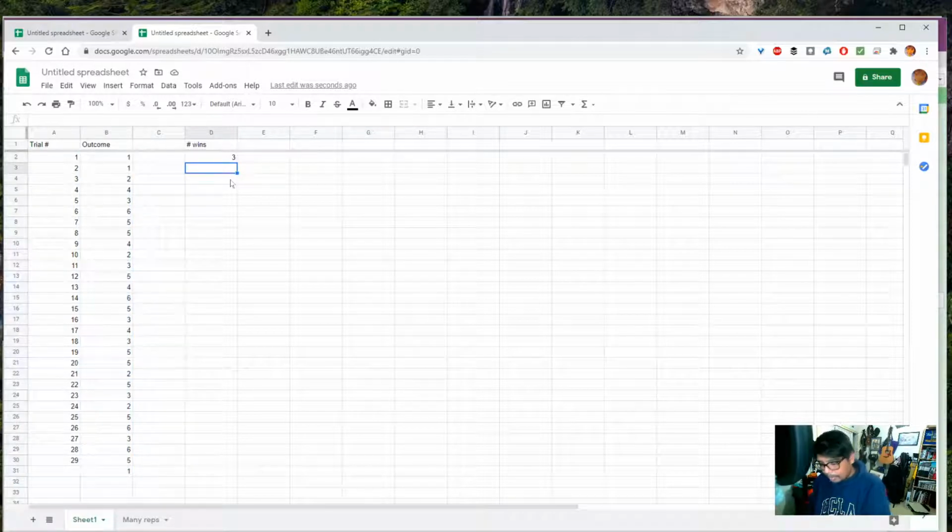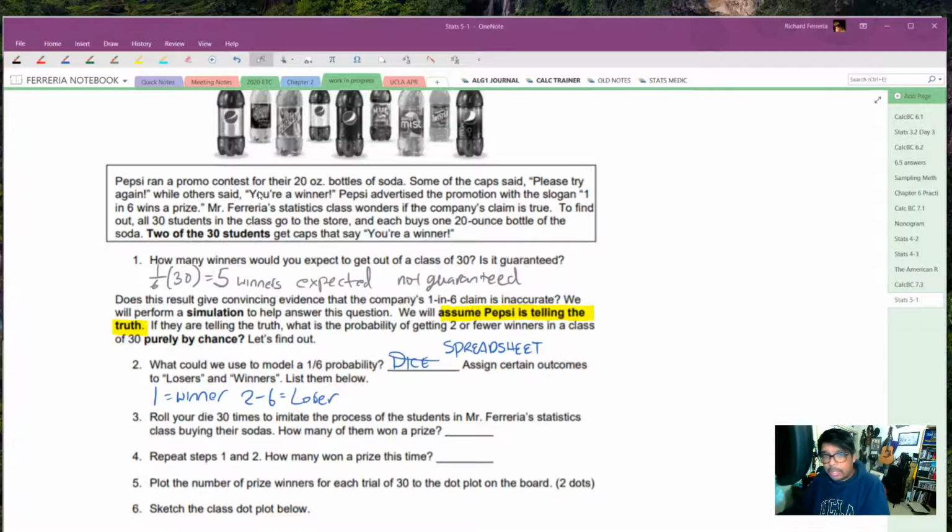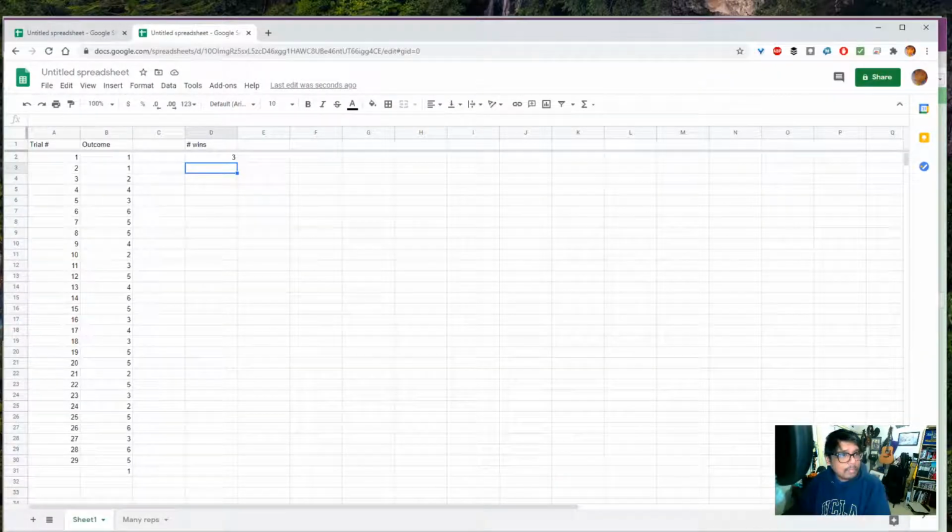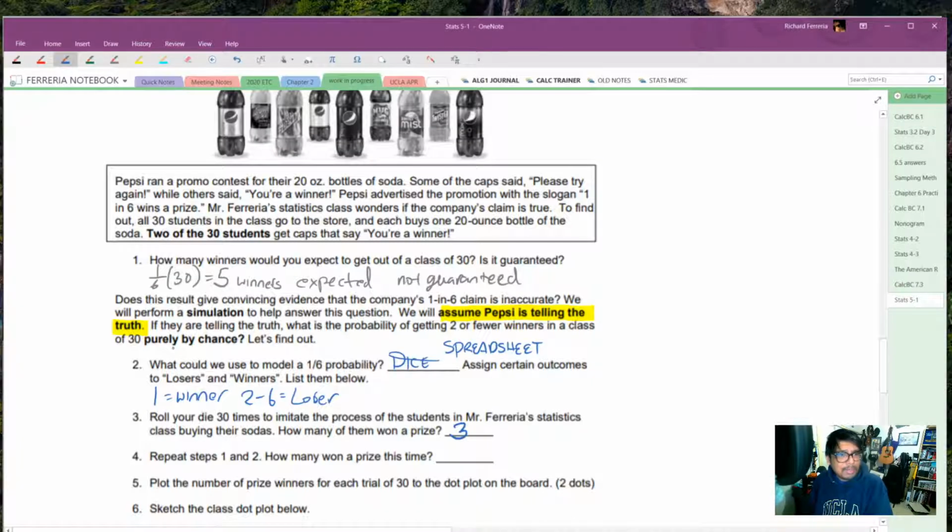Okay, so in my first trial, I got 3 winners. So how many of them won a trial? 3. I'll repeat the process again. Let's copy this down. And now we got 2 winners. Woo! Pepsi's being stingy. So we got 3 and 2.